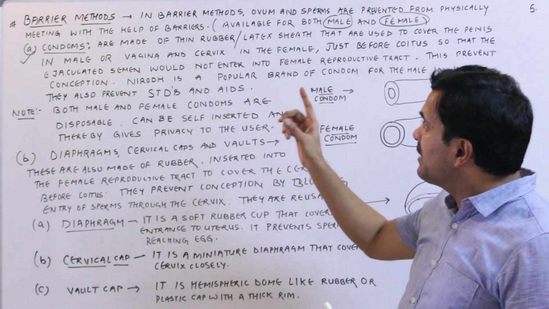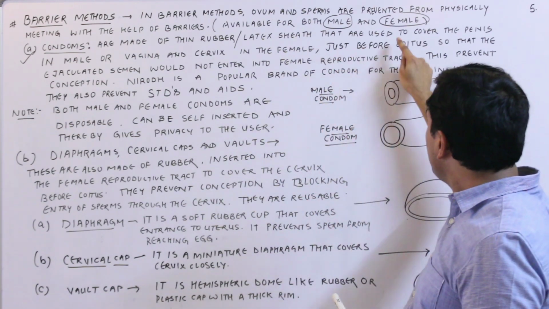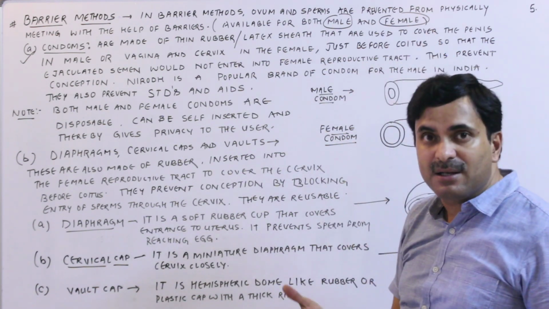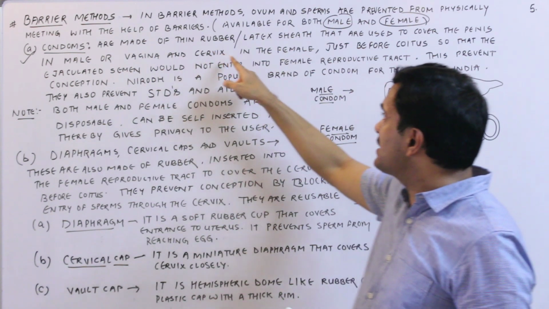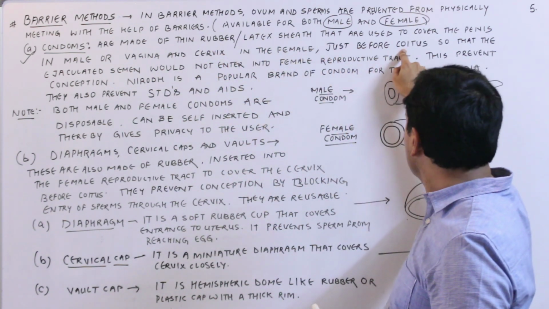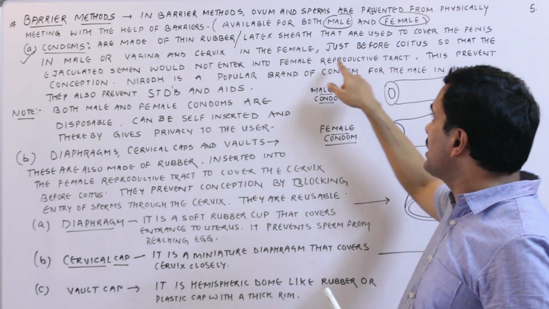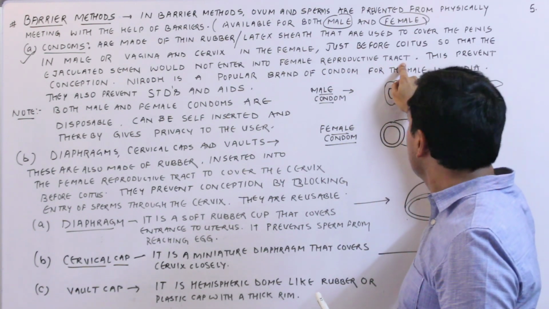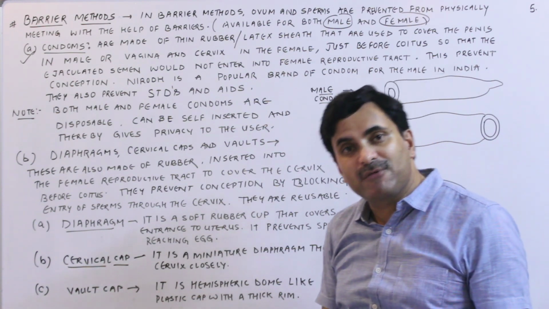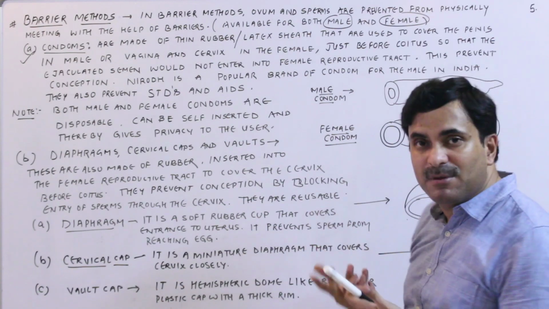Now condoms are made up of thin rubber or latex sheet that are used to cover the penis in the case of the male, or the vagina and cervix in the case of the female, just before the coitus, so that the ejaculated semen would not enter into the female reproductive tract. This prevents the conception. Definitely, if the sperm and the ovum do not meet, then the conception will be prevented.